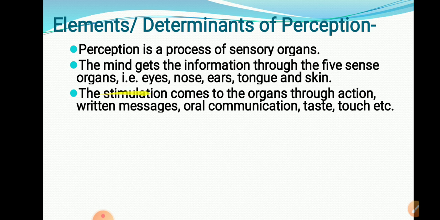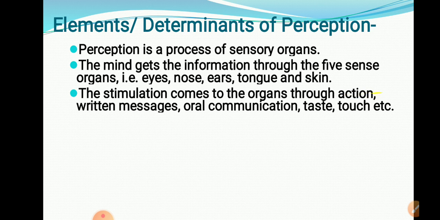The stimulation comes to the organs through action, written message, oral communication, taste, touch, etc. Stimulation means information. Stimulations come to the organs, whatever organs are there in our body. These organs are getting the stimulation, that means they are getting the information.